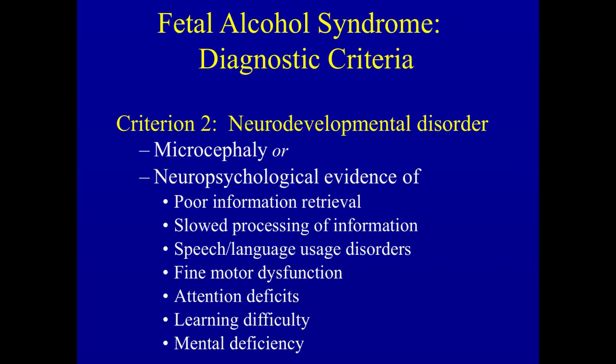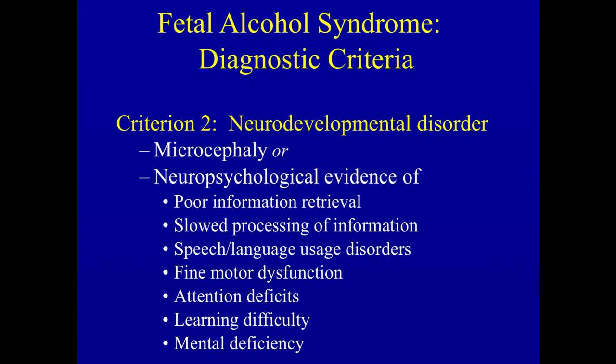When we think about the neurobehavioral profile in fetal alcohol syndrome and fetal alcohol spectrum disorders, there are a number of issues that come to mind. Parents frequently complain that the children have bad memory, that they can tell you what they learned in school when they come home, but when it's time to do their homework, it's difficult for them to retrieve the information. Sometimes it's difficult for children to pick up on visual cues or social cues. There are problems of speech-language disorders, and then there are these other issues of attention deficits,